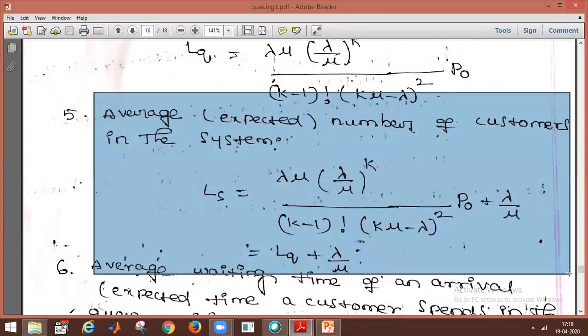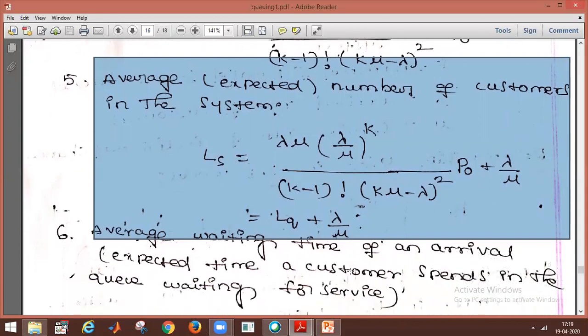The formula is LS equals lambda mu into lambda by mu whole power k, divided by k minus 1 factorial into k mu minus lambda whole square, into P naught, plus lambda by mu. Here the LQ formula is the same, but we add lambda by mu. Symbolically, that is LQ plus lambda by mu, the average number of customers in the system.